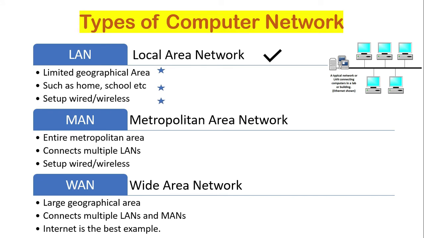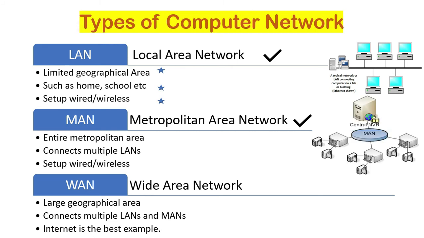MAN stands for Metropolitan Area Network. It covers an entire metropolitan area, such as a large city. It connects two or more LANs together. A MAN uses different transmission media, wired or wireless, and hardware for communication.